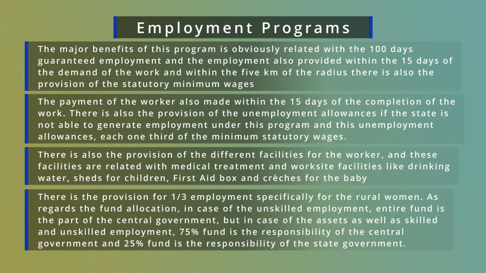As regards the fund of the Mahatma Gandhi National Rural Employment Guarantee Program, in respect of unskilled employment, the entire fund is the responsibility of the central government, whereas in case of asset or skilled and semi-skilled employment, 75% of the total cost is the responsibility of the central government, and 25% is the responsibility of the state government.